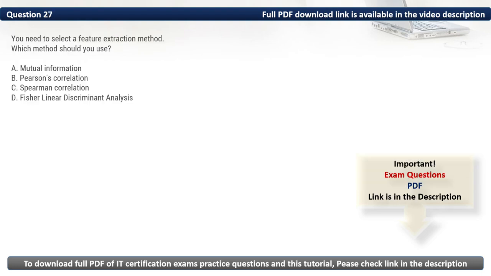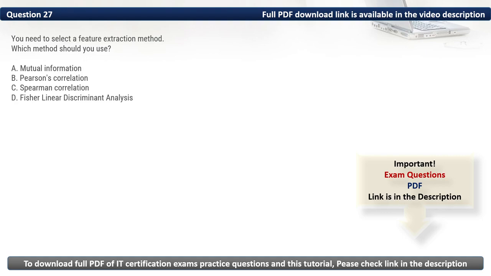Question 27. You need to select a feature extraction method. Which method should you use? Firstly, let's eliminate the incorrect options. We have A, mutual information. It measures the dependency between variables but does not extract features.